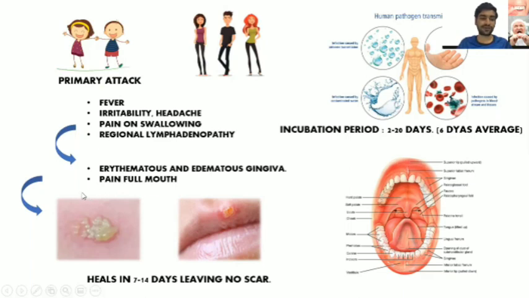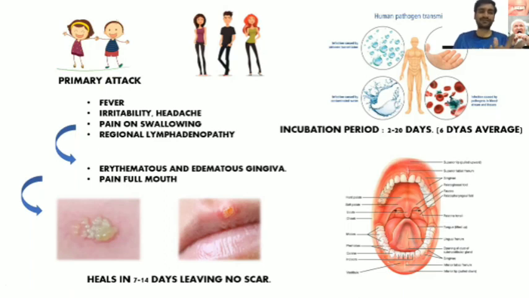So there is not direct formation of vesicles; there are consequent events leading to the formation of vesicles, which will then rupture and form an ulcer, right? This ulcer will appear erythematous, red or brownish in color. Whichever area the vesicle is formed, it will burst or break and form an ulcer. Eventually this ulcer is going to heal in 7 to 14 days, leaving no scar at the site of involvement.